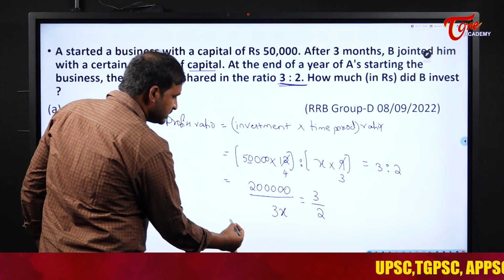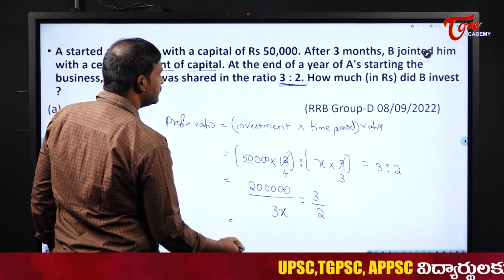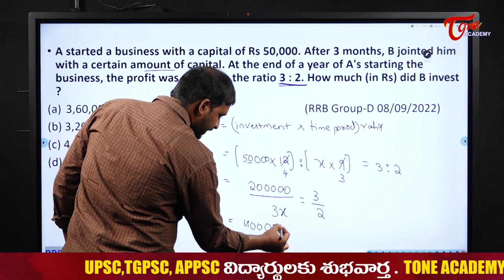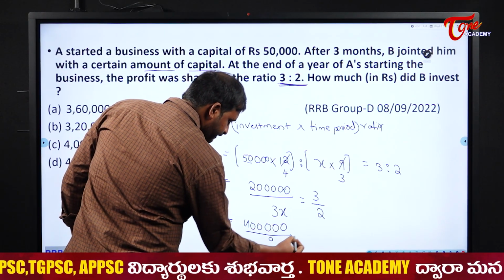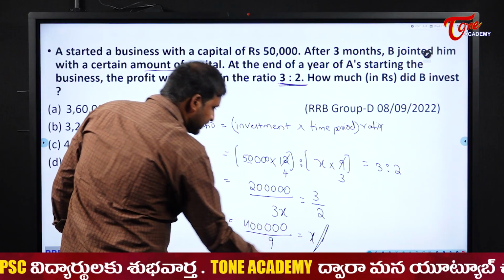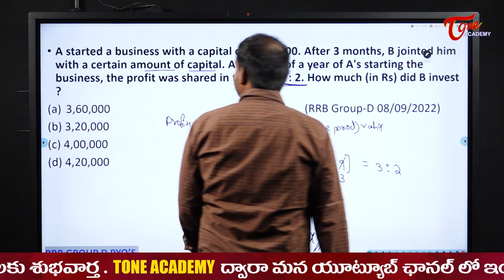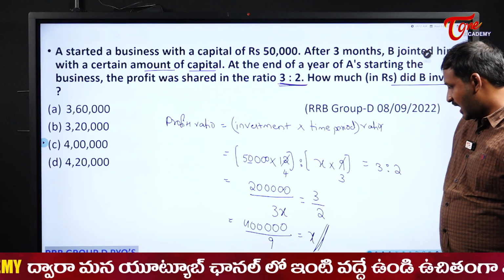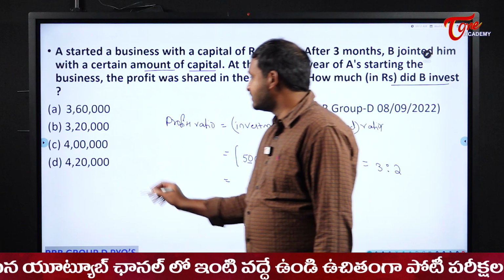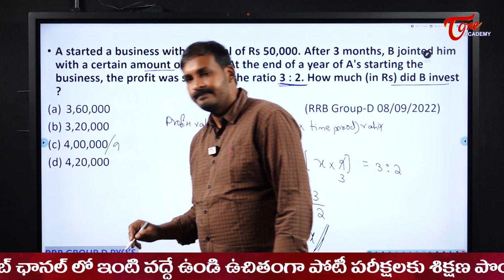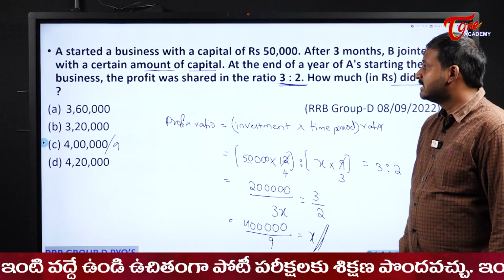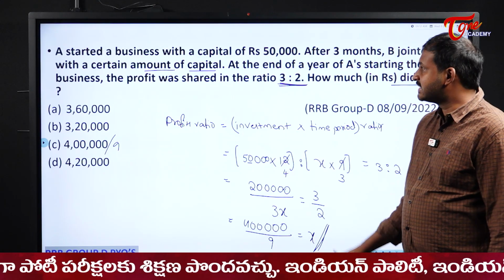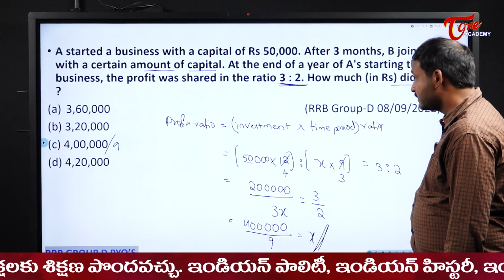Now what happens, students? 4 lakhs by 9, that is equal to X. Now see here. How much did B invest in rupees? So the answer here is 4 lakhs by 9. This is the investment which was done by B here. 4 lakhs by 9.